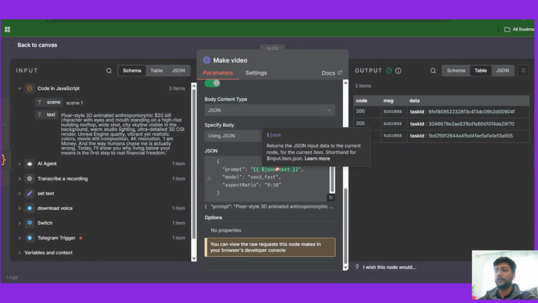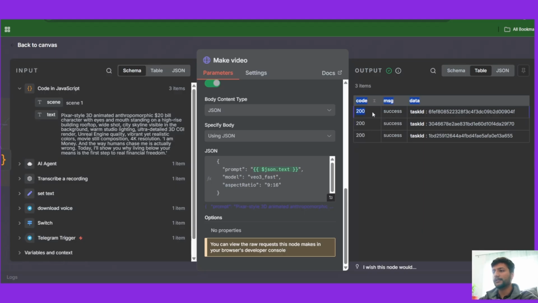So this is where the video generation happened. Once you execute this, you'll get a code of 200, which is success. You'll get a task ID from the make video. So we are using Kai API in order to create a video using Google VO3.